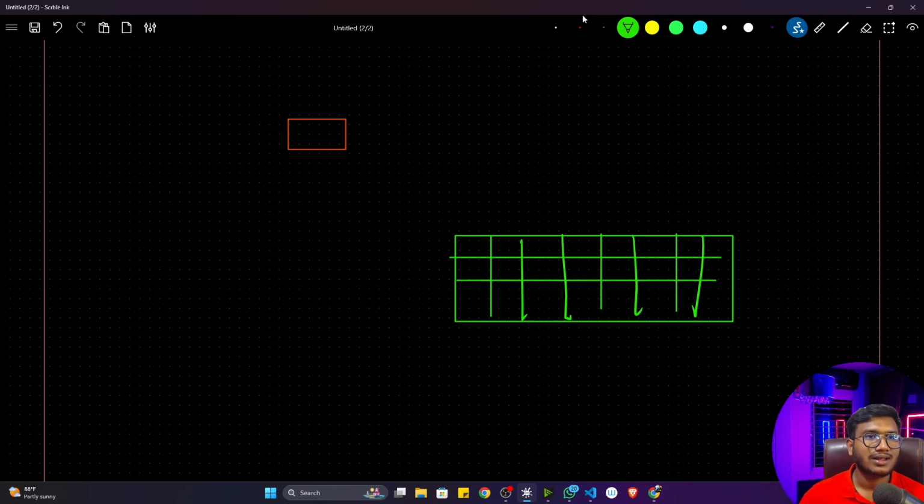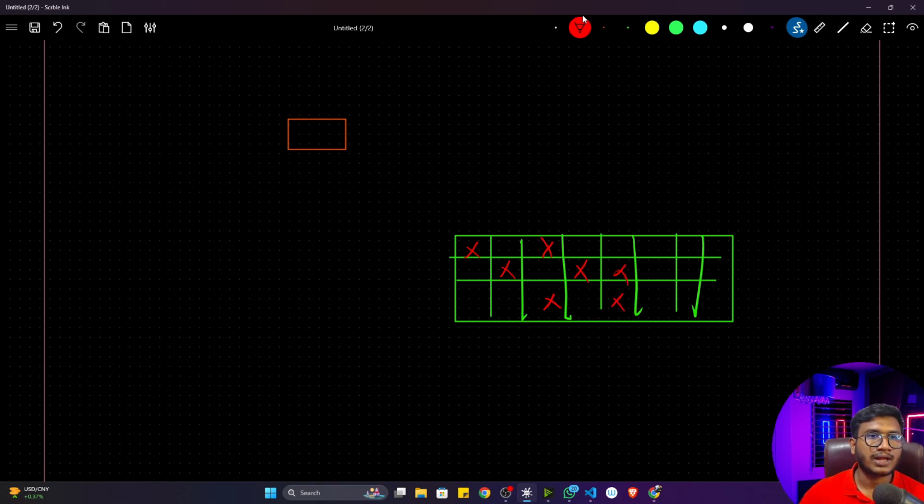Just try to consider, memory can't always be empty, because in your system there would be so many software programs running. So definitely some memory blocks would already be blocked with some other application, with some other data. Let's say this block is blocked, then this space is blocked, then this space is also blocked. That's how some of the space would be blocked.